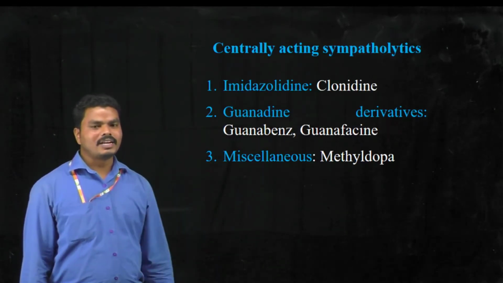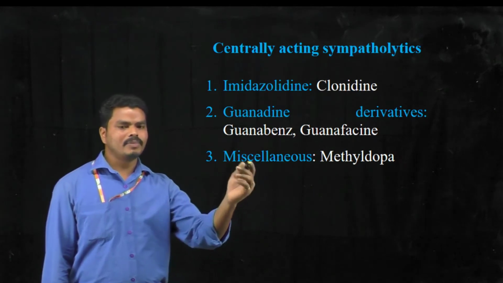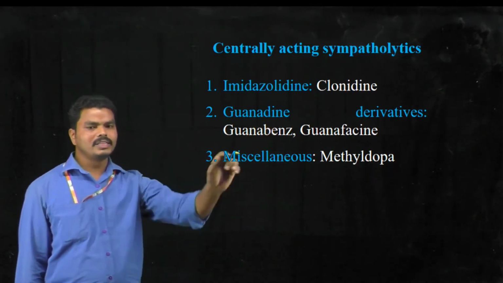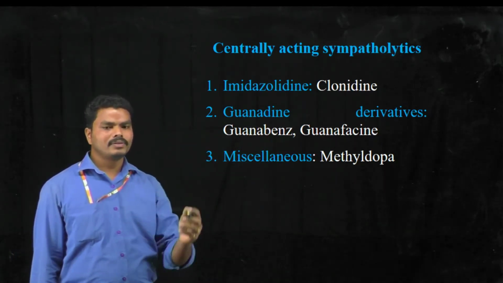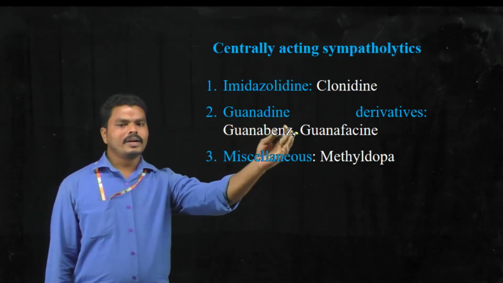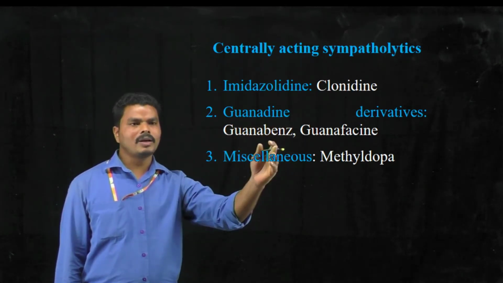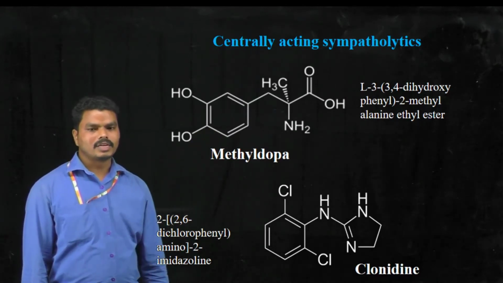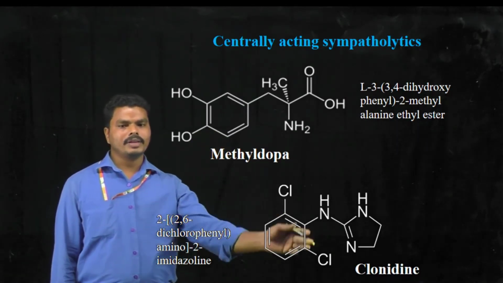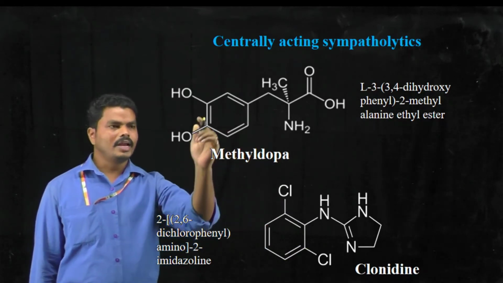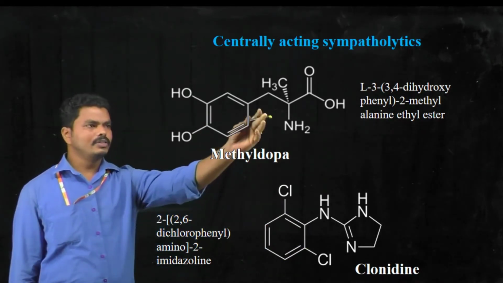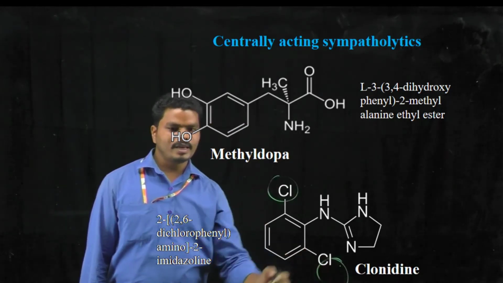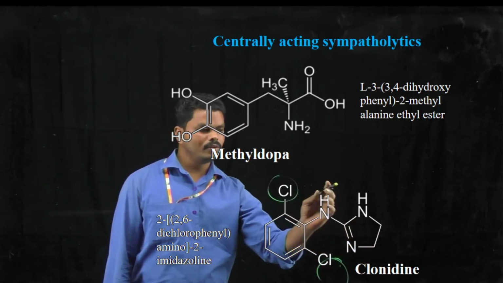The next classification is the centrally acting sympatholytics. Examples are methyldopa, clonidine, guanabenz, and guanfacine. Here we can see the chemical nature of these drugs. Clonidine has the imidazole ring, while guanabenz and guanfacine consist of a guanidine moiety. Here we can see the chemical structures of methyldopa and clonidine. Methyldopa consists of a dihydroxyphenyl group attached to alanine methyl ester. Clonidine consists of a dichlorophenyl group which is attached to the imidazole through an amine group.